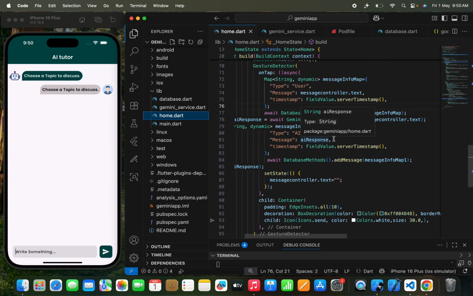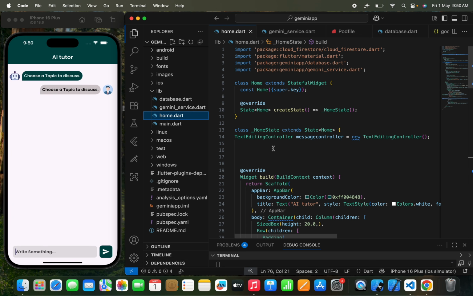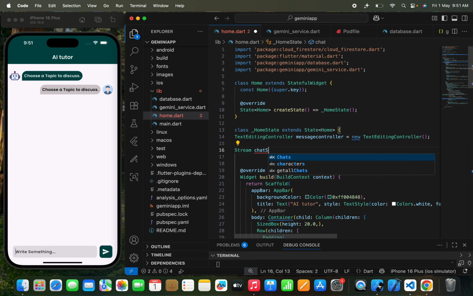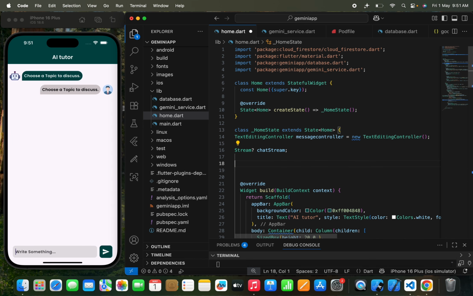In the home page, first I'm going to write a stream. Let's write a chat stream. I'm going to create just a stream, and let's pass something like this. Now here I'm going to write widget all chats. This is just a function name.